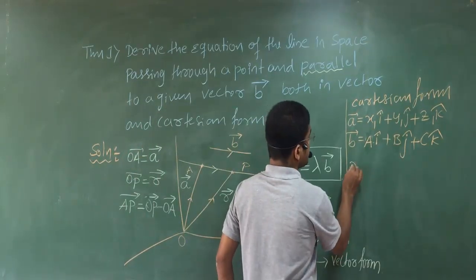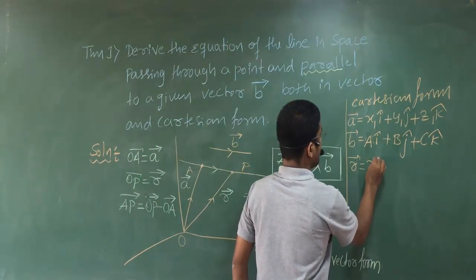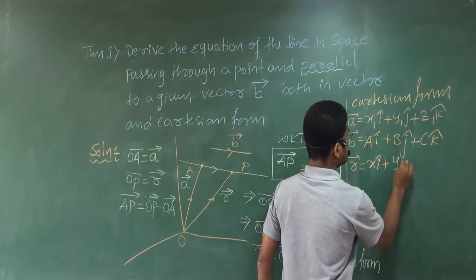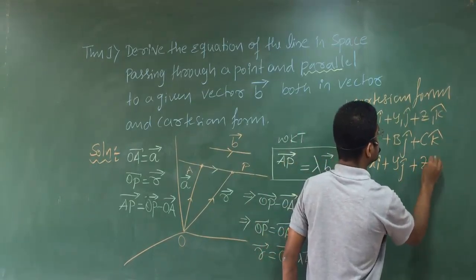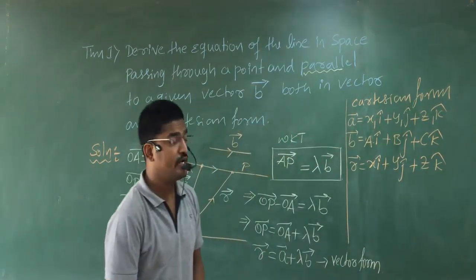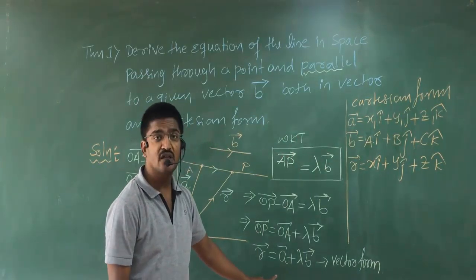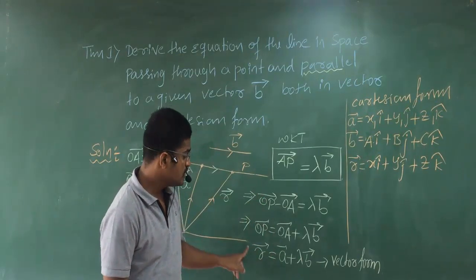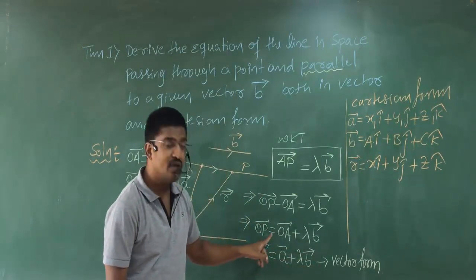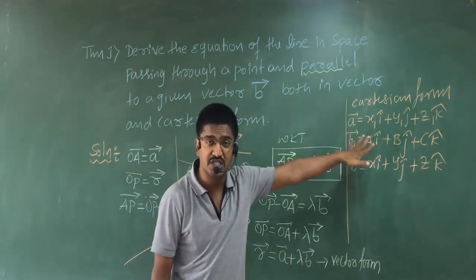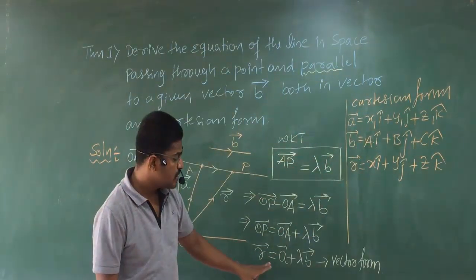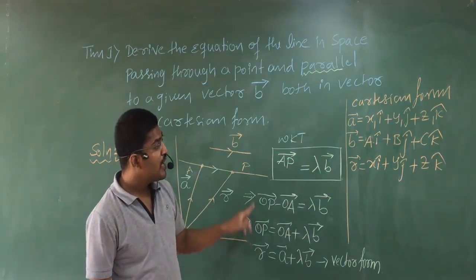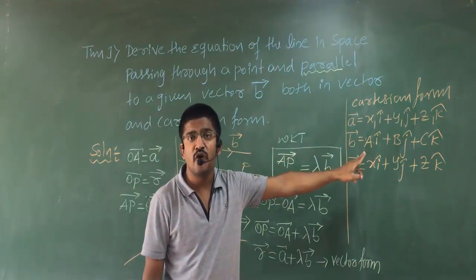Vector R is written as x i cap plus y j cap plus z k cap. See my dear students, this is your vector form. After solving the theorem in vector form, the terms in the vector form have to be written in Cartesian form. Please remember, the terms in the vector form have to be written in the Cartesian form.